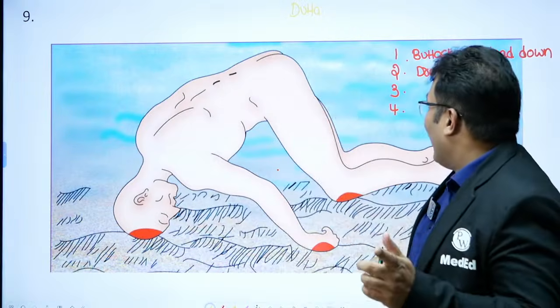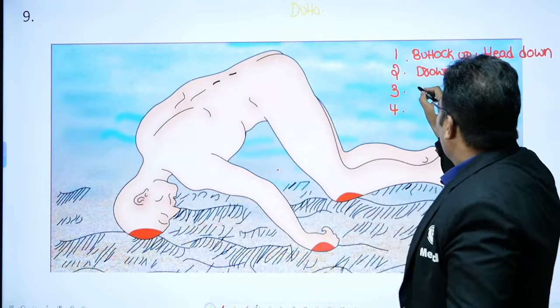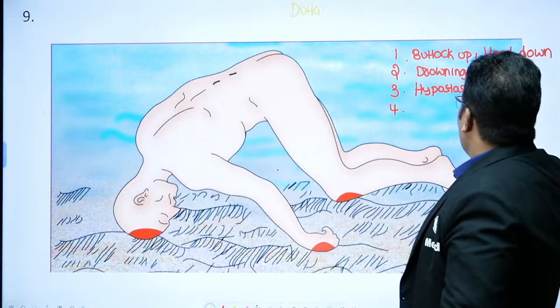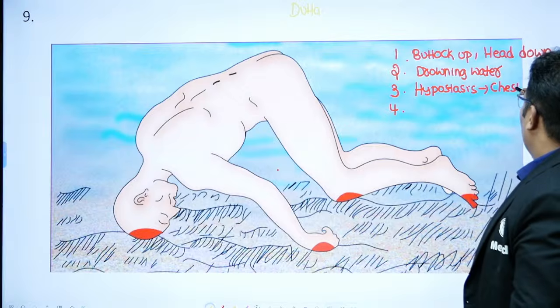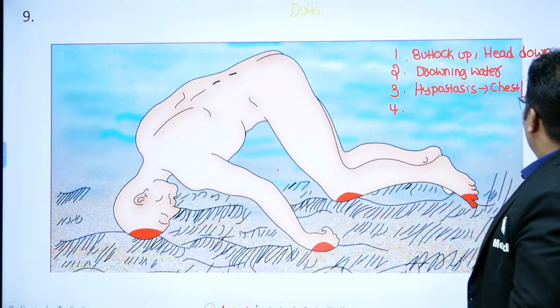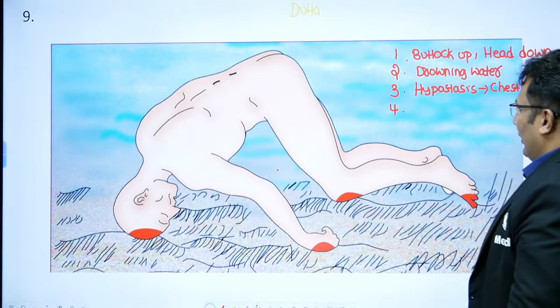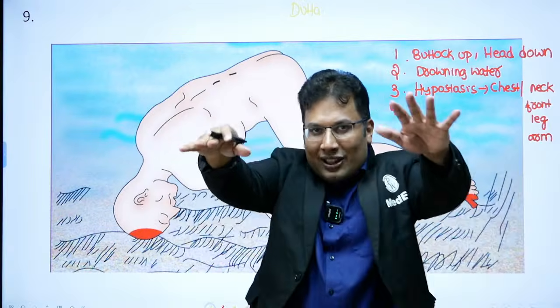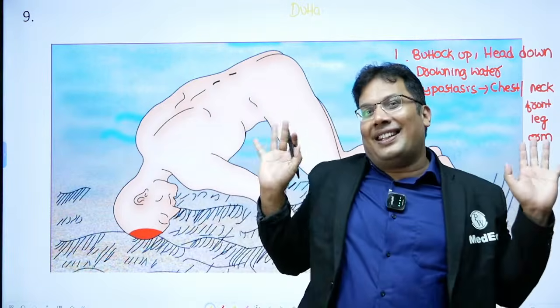Now where is the post-mortem hypostasis? Hypostasis is usually over the chest, neck, front of the leg, and the arm. So the dead body is something like this. This is asked in the INI-CET exam.